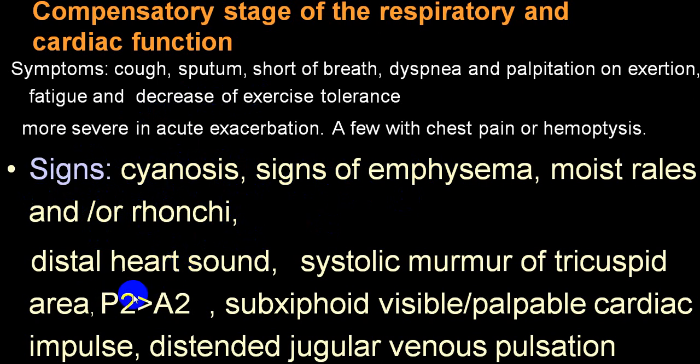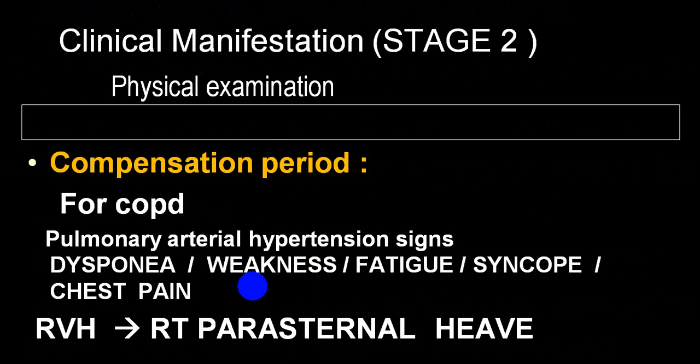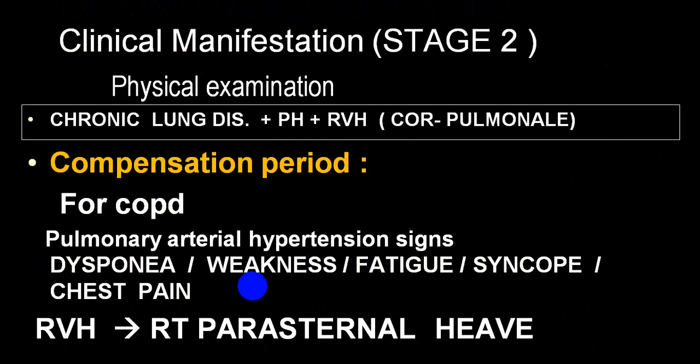P2 will be loud. Pulmonary second sound will be loud. There may be right ventricular heave. And at this particular stage, the person still does not have symptoms or signs of congestive cardiac failure. We'll call that stage 2. So in stage 2, there is a compensated period.